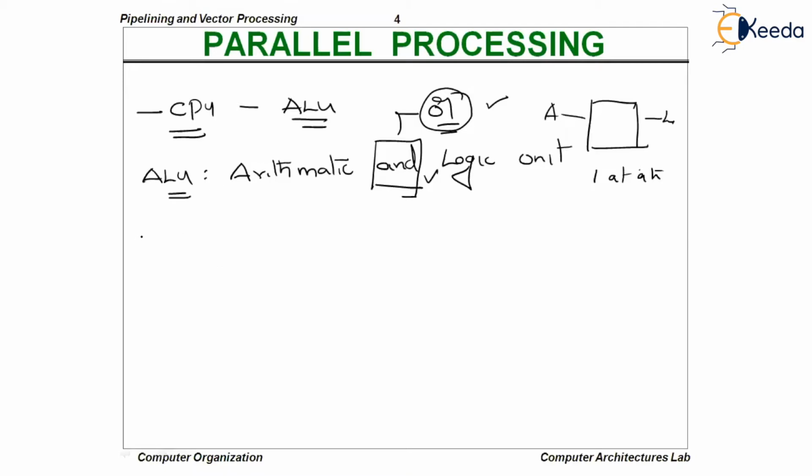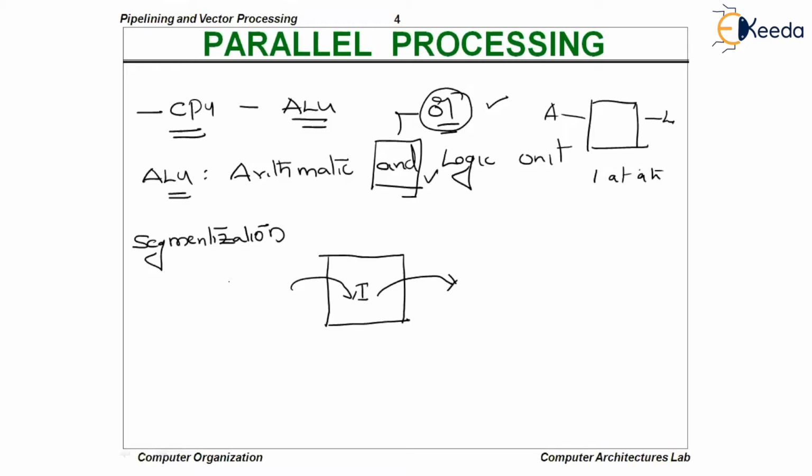Now, pipelining is all about segmentization. What is segmentization? Before pipelining, the CPU is a single entity. This is only one entity in which when an instruction enters inside, unless the instruction goes outside, the next instruction cannot enter.